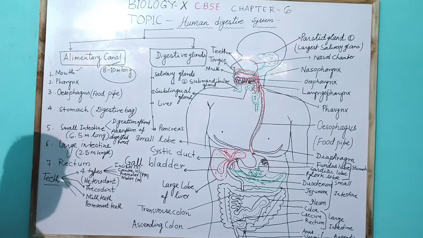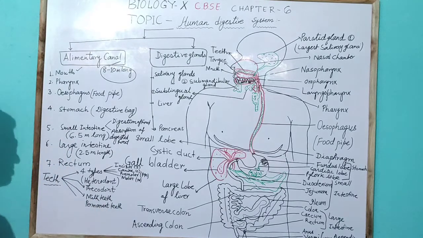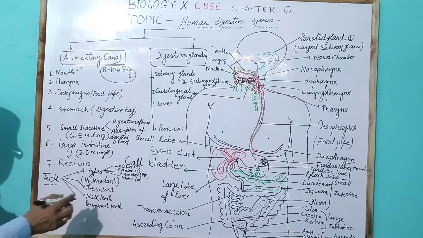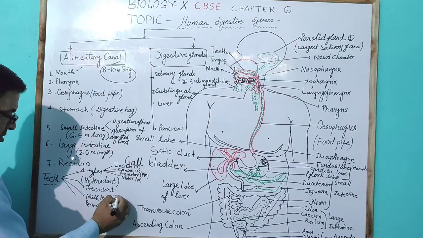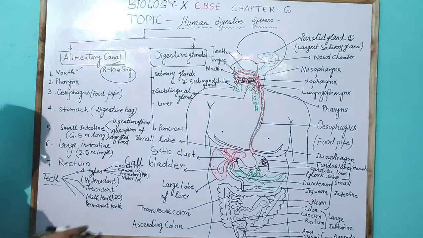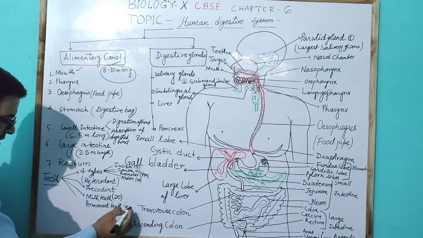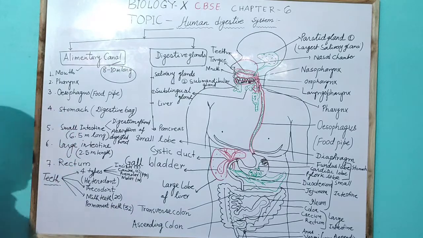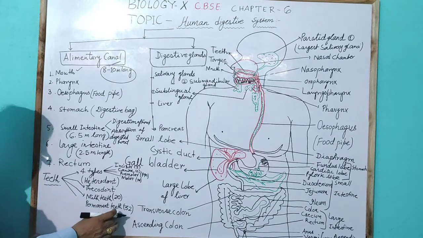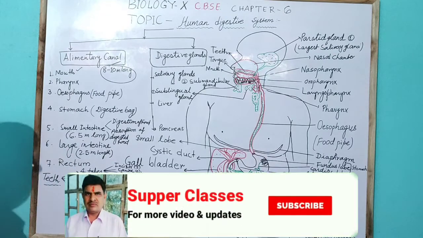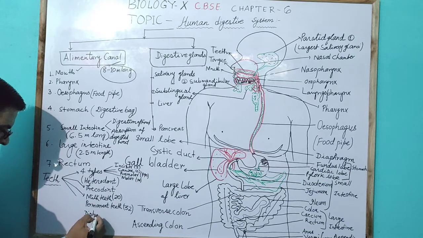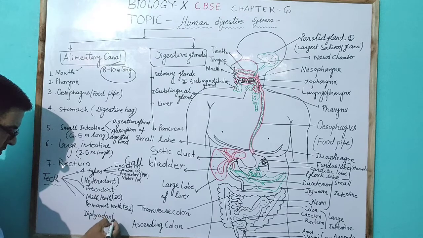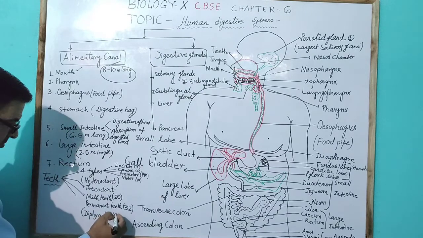Milk teeth total 20, but permanent teeth total 32. Since two types of teeth occur, it is called diphyodont.